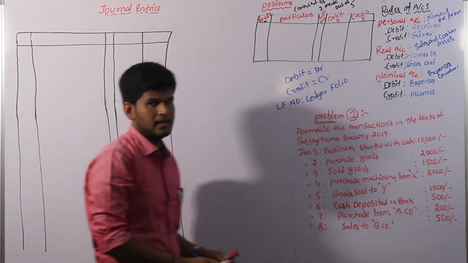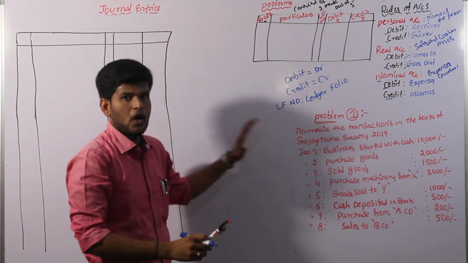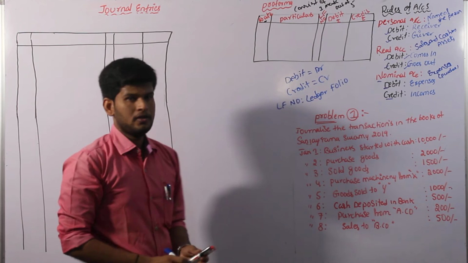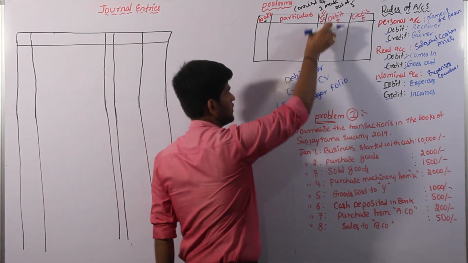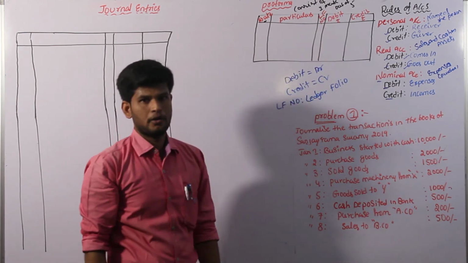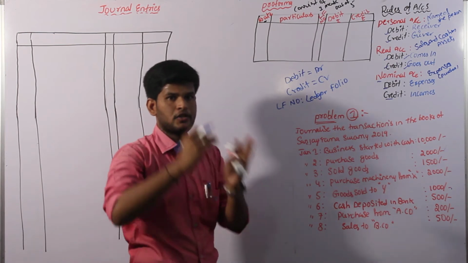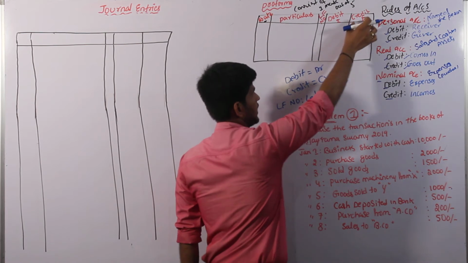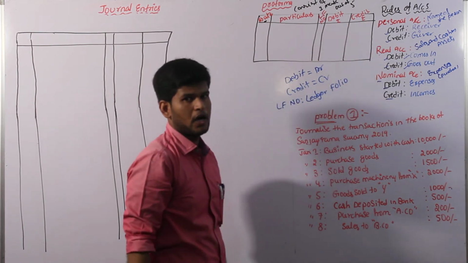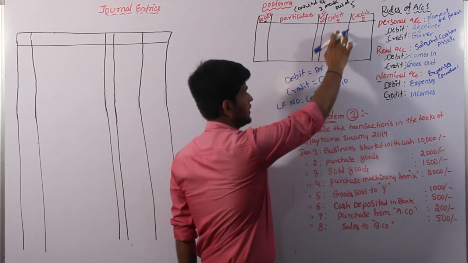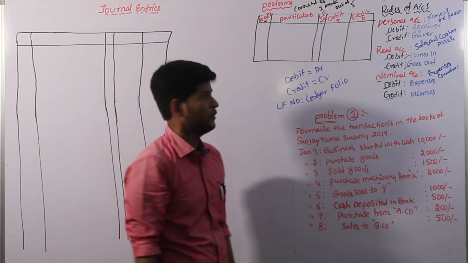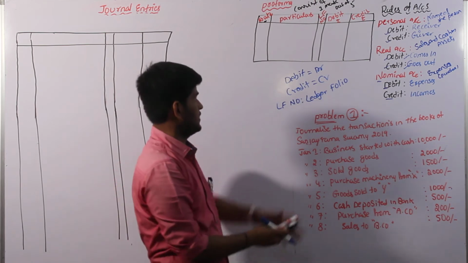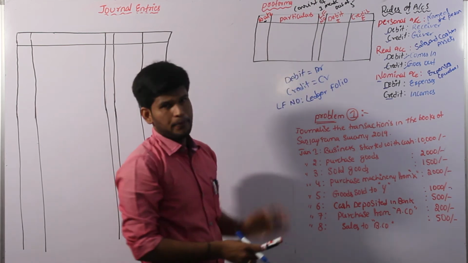Ledger folio means that after the journal entries we have to convert each and every journal entry into a ledger account. That's the reason in the journal entry procedure we take a ledger folio column, meaning we have to convert the journal entries into ledger balances. Then the next column is the debit column and the next is the credit column, meaning we enter the debit entry in the debit amount column and the credit side transaction in the credit amount column. This is the pro forma of the journal entry.